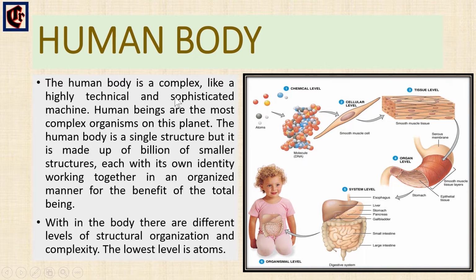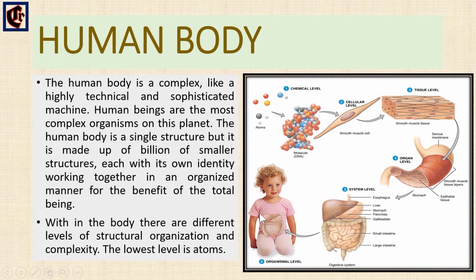As we know, human beings are the most complex organism on this planet, so the human body is a complex, highly technical and sophisticated machine with a high degree of complexity, and the structures present in the human body are connected or linked to each other in complicated ways.